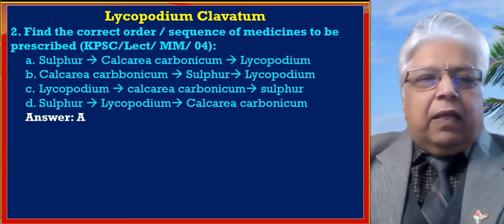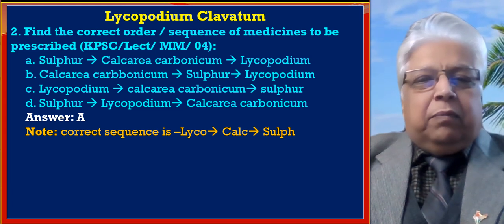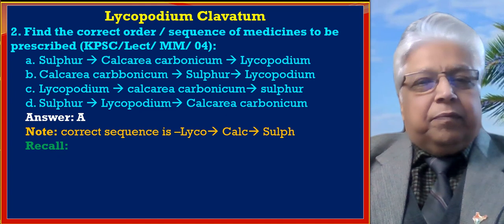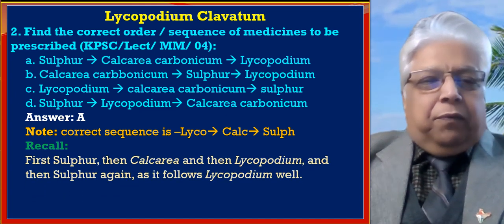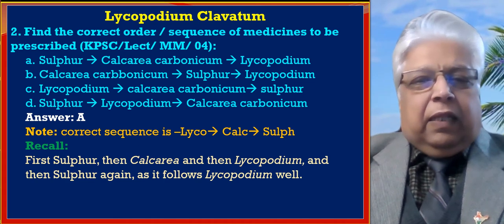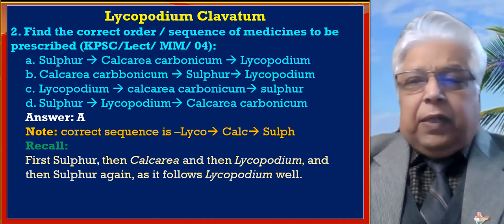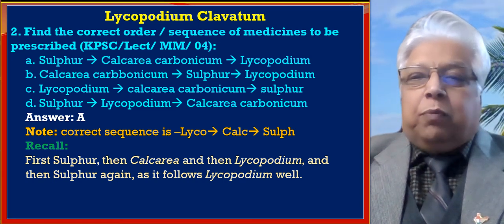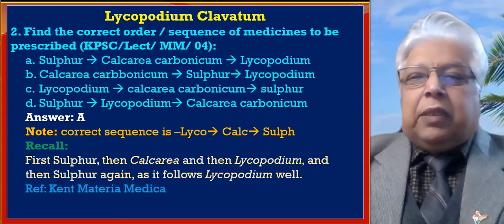The answer is A. First sulfur, then calcarea and then Lycopodium, that is the order. And sulfur again can be given as it follows the Lycopodium well. The reference is from Kent's Materia Medica.